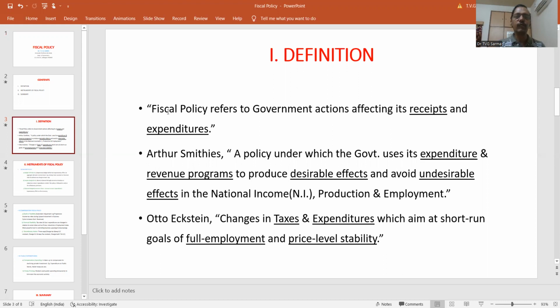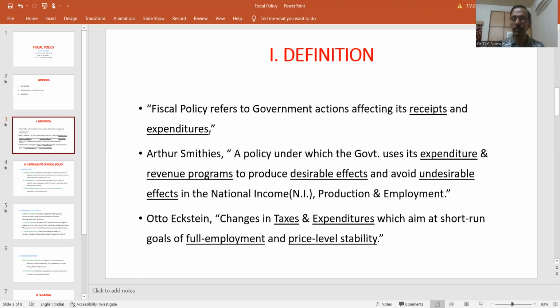Now, here the first definition says the fiscal policy refers to the government actions affecting its receipts and expenditures. Any government policy or any government action which influences the receipts and expenditure of the government is classified under the fiscal policy. So if the government is trying to increase its taxes, by way of which the tax revenues are increasing, or if the government decides to spend more on infrastructure, then the government expenditure increases. Both these measures are known as the tools of fiscal policies.